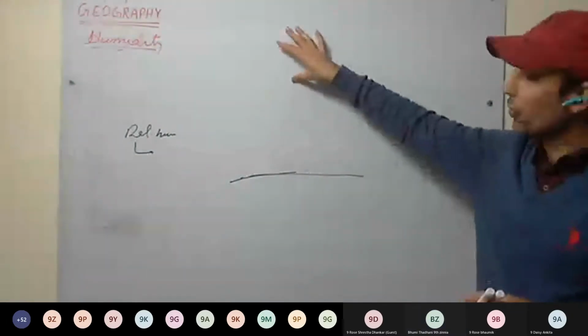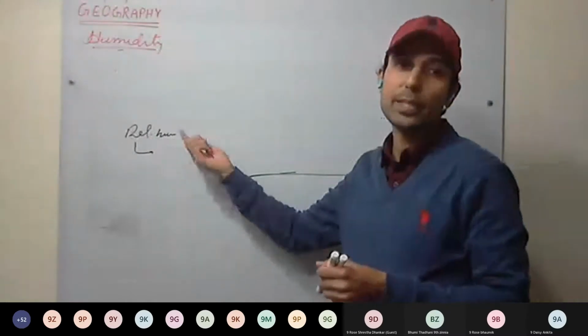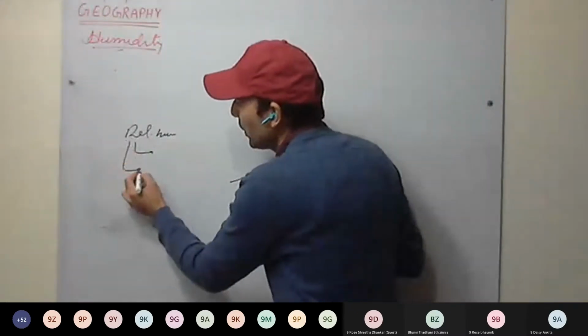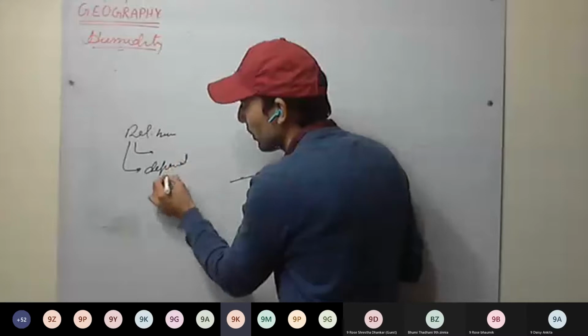Now we'll be discussing how the clouds are formed along with the variation in relative humidity with temperature. See, relative humidity depends on temperature. How it depends will be discussed.